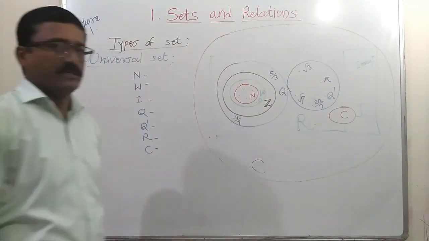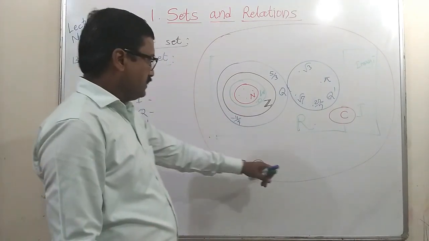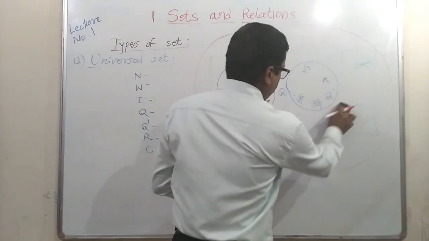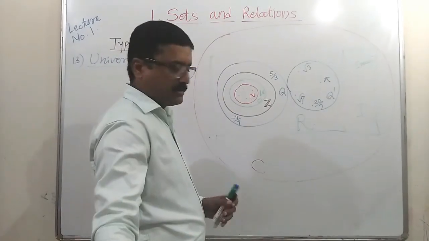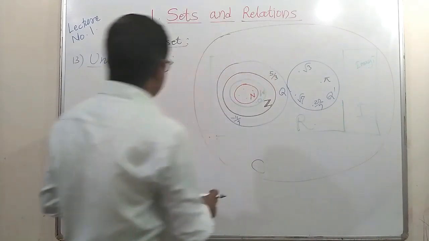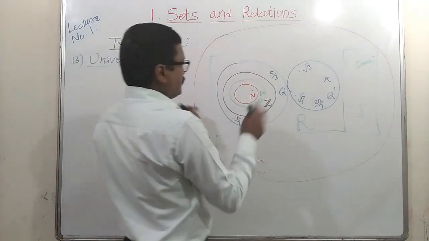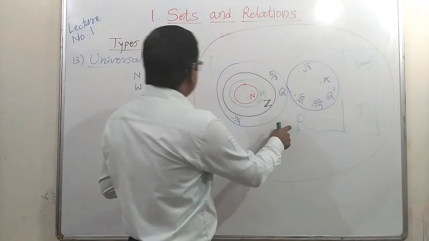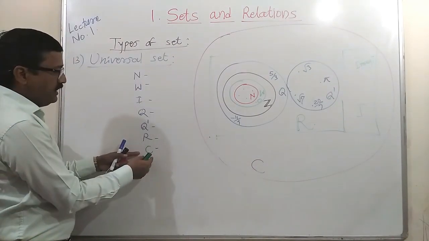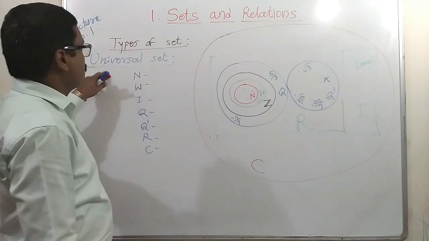We can write that set. Actually, every real number is a complex number because it contains only real part, not imaginary part. So we can denote complex numbers using this large circle also. Okay. So this is the set of complex numbers. So here, what I want to say is that in some of our discussions, R is our universal set. In this discussion, R is universal. If you add complex numbers, then the set of complex numbers will be our universal set.